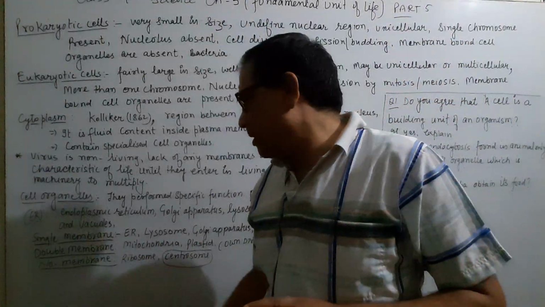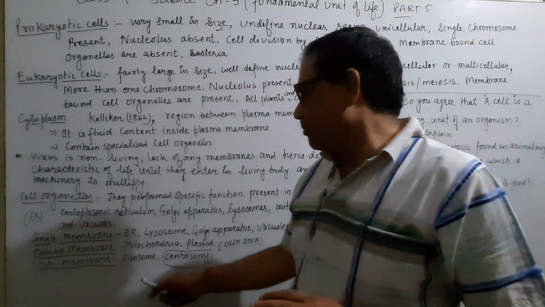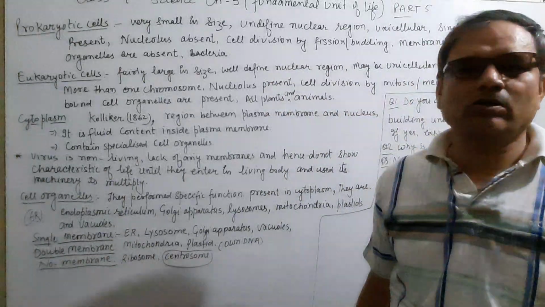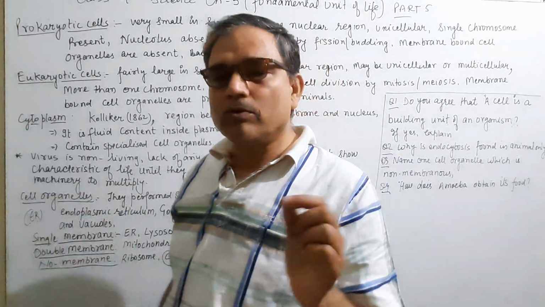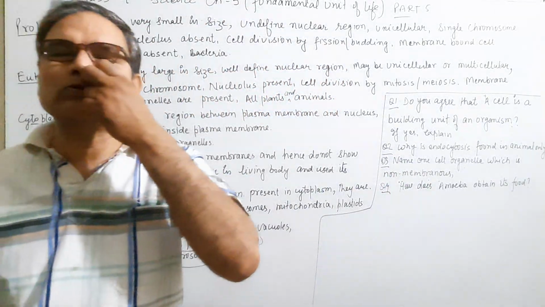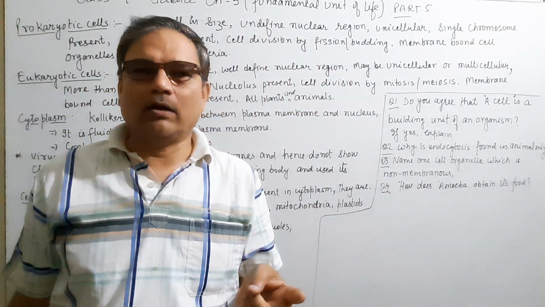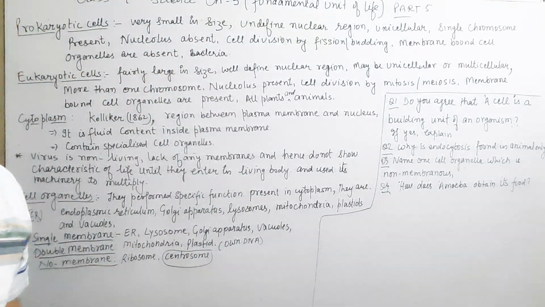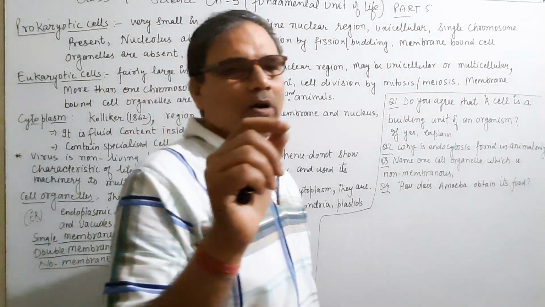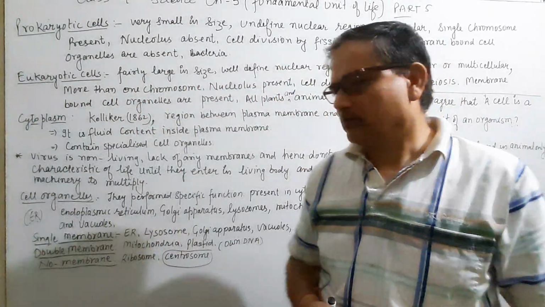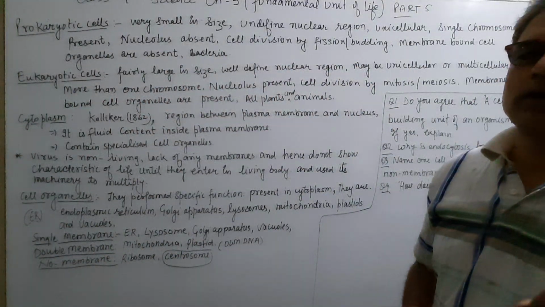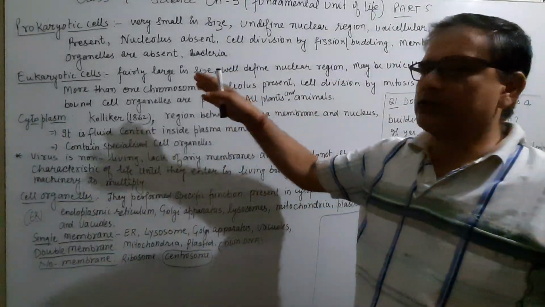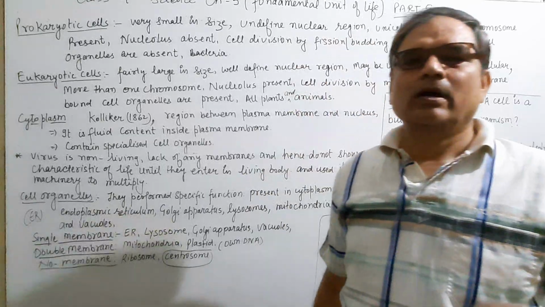Next, the non-membranous cell organelles are ribosome and centrosome. Centrosome is not in your syllabus, but if the question asks to write two non-membranous cell organelles, then you can write it. Otherwise, if the question asks for only one non-membranous cell organelle, it is only ribosome. These are the different topics: prokaryotic, cytoplasm, and cell organelles.